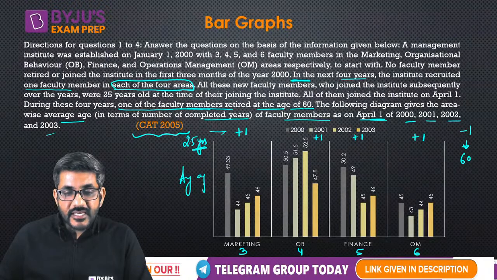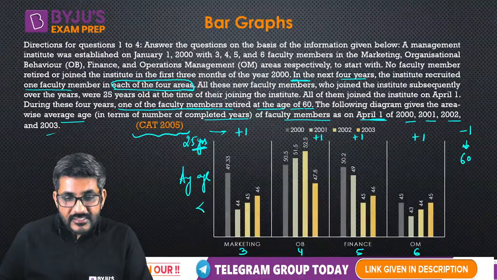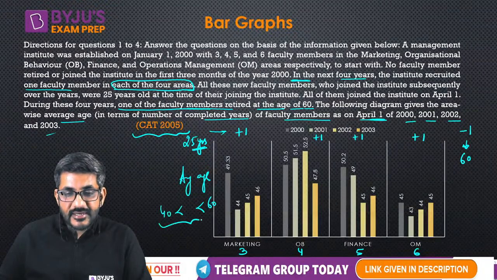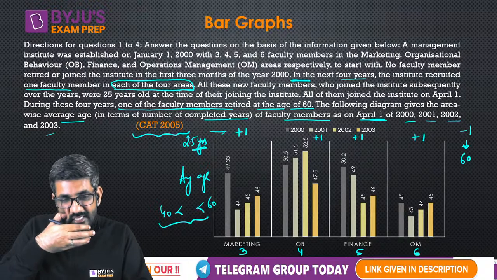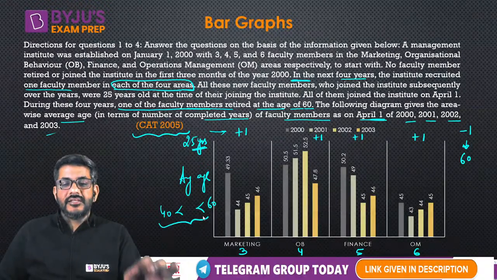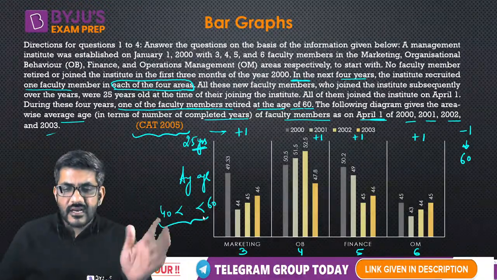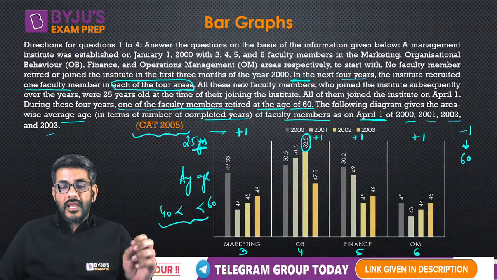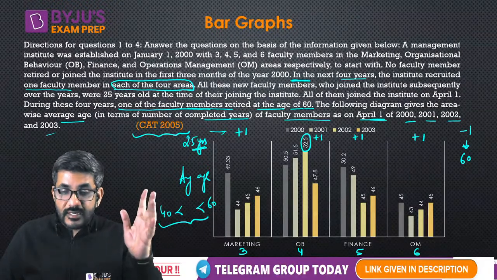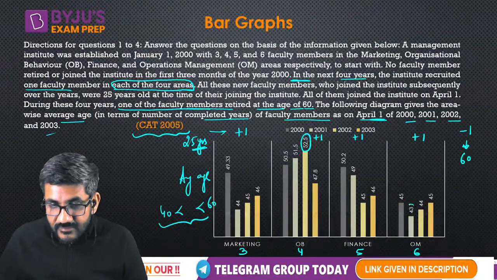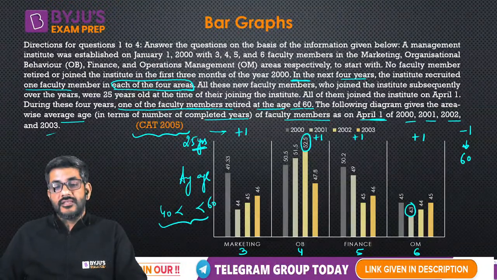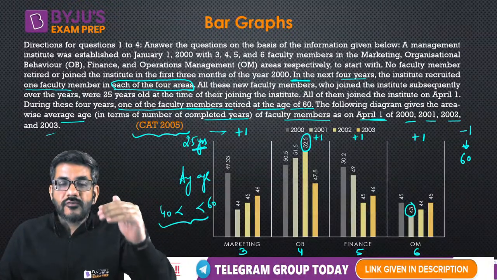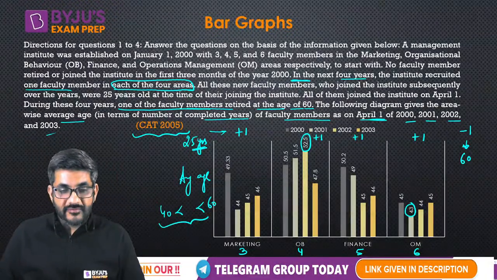So this average age is always less than 60 and it is always greater than 40. Is that correct, guys? Just look at all these figures. The average age is always less than 60. Rather, maximum average age is here 52.5. And it is always more than 40. Rather, it is always more than 43. The minimum average age is 43. Average age of all the members is lying between 43 and 52.5.